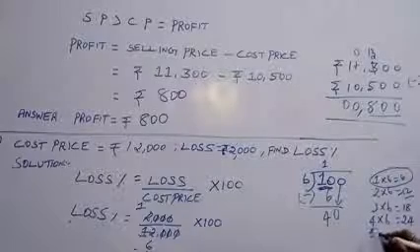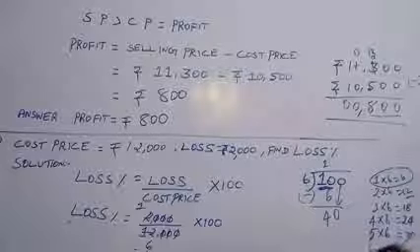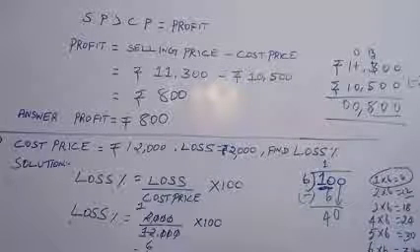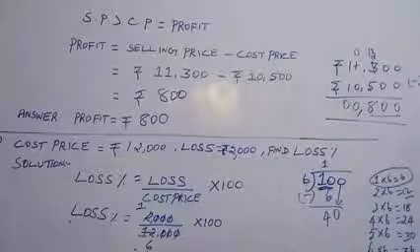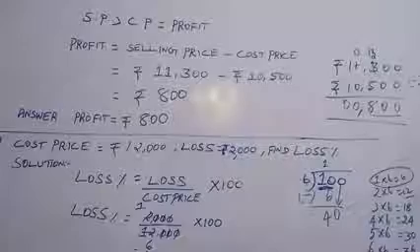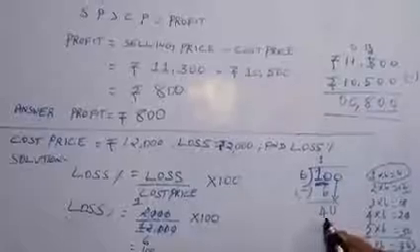And 5 6 are 30. 6 6 are 36. And 7 6 are 42. But here we have 40 only. So how many times? 6 6 are 36.